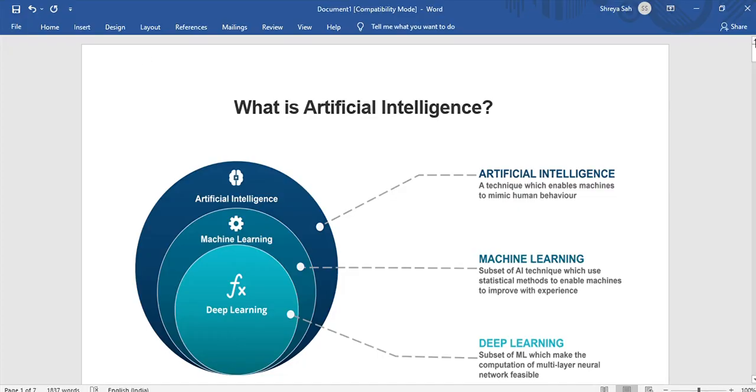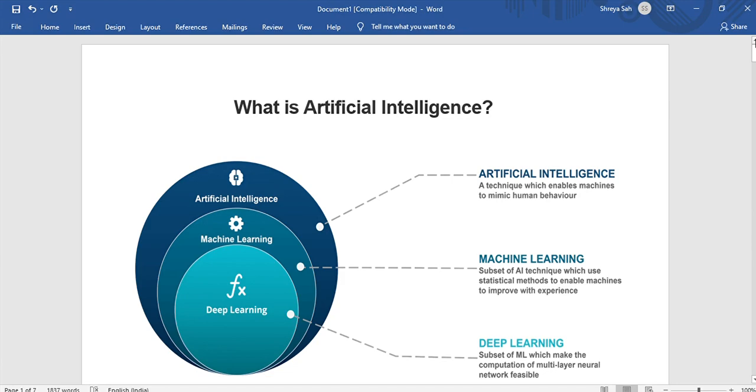Hello, in this video tutorial we will be discussing artificial intelligence and machine learning. First we will learn the difference between artificial intelligence, machine learning, and deep learning. As you all know, all these things have different meanings. We often tend to get confused between them, but they have different meanings.